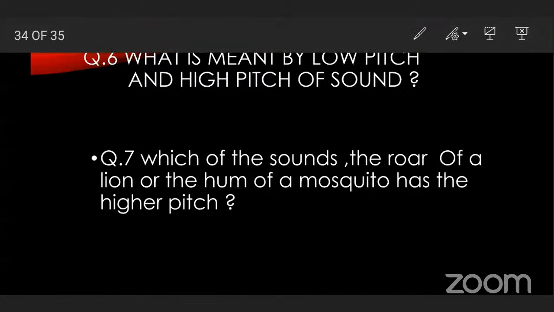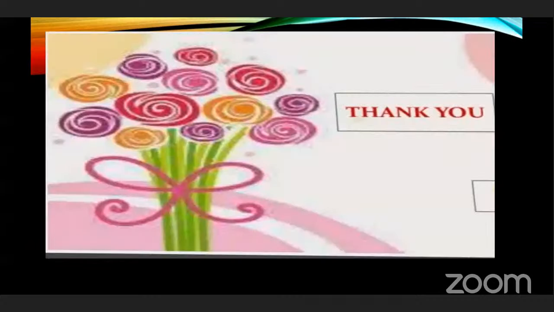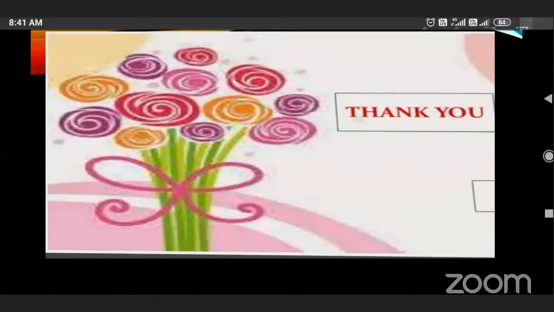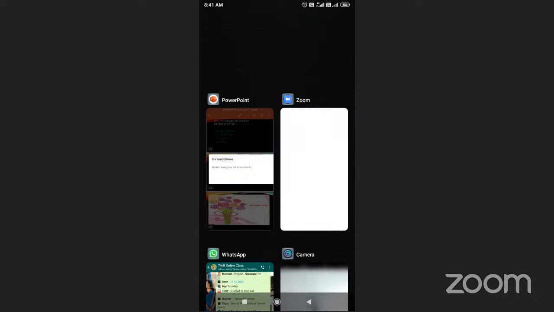So, understood? The deep sound has lower pitch, and the shrill sound, meaning sharp sound, has higher pitch. Okay. So this is all from this lesson. Write down the question answers of this lesson. You understood all these points? Yes.